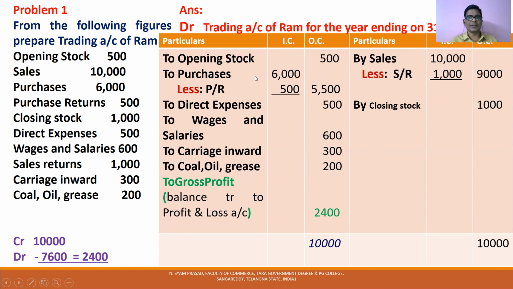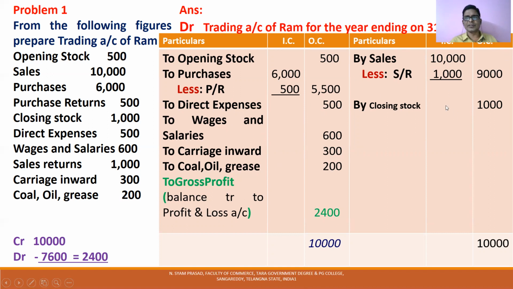So here opening stock 500, purchases are 6,000. There is a purchase returns item, which is less from purchases. 6,000 minus 500, 5,500. Direct expenses 500 taken in outer column. Wages and salaries 600 taken outer column. Carriage inward 300 taken outer column. Coal, oil, grease 200 taken outer column. Then sales 10,000, sales returns minus 1,000, 9,000 taken here outer column, and the closing stock 1,000 taken outer column.